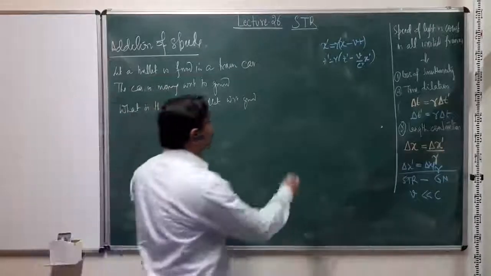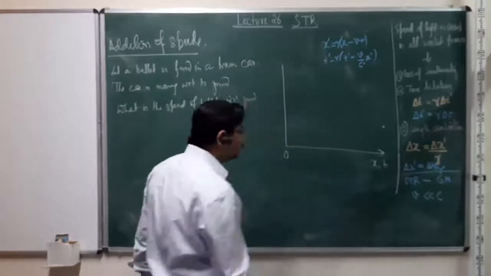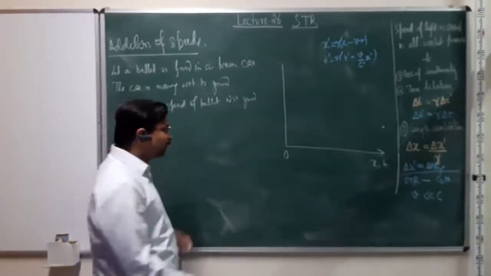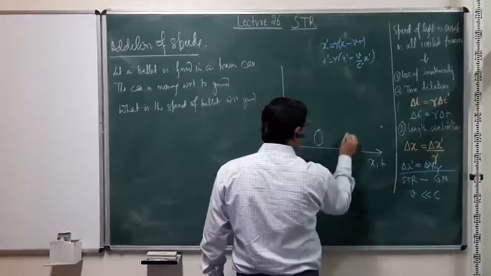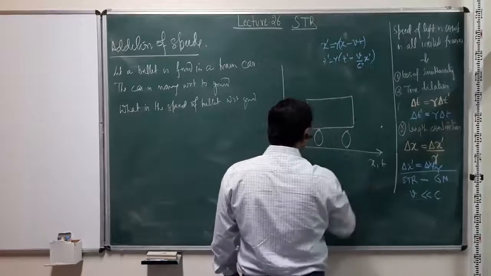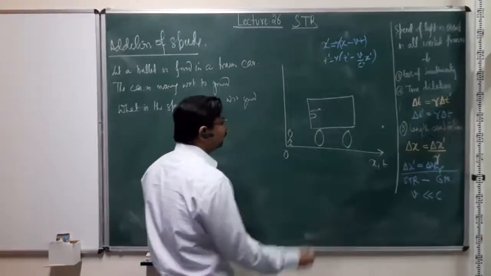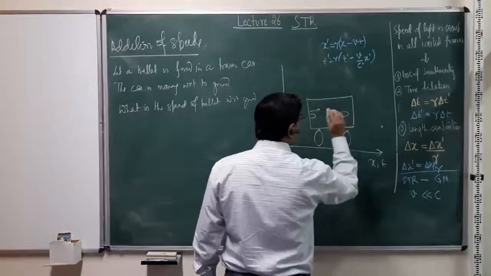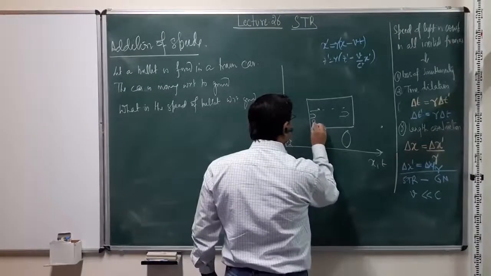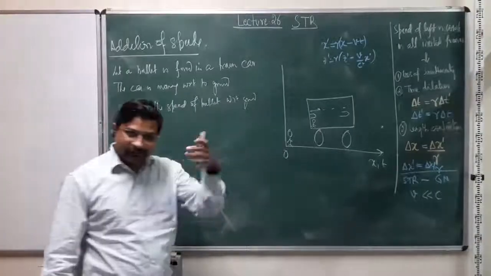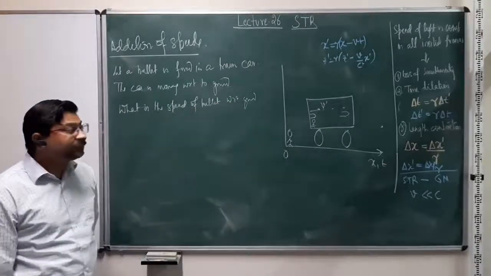This is the problem. So basically what I am trying to say is, I have an inertial frame, let's say I am the observer, so this is my inertial frame, I am standing here. There is a train car in which a bullet has been fired. So the bullet is going in this direction, and after a certain time it will be reaching this. Now let's say in this train car there is a person who has a gun, so he shoots the bullet.